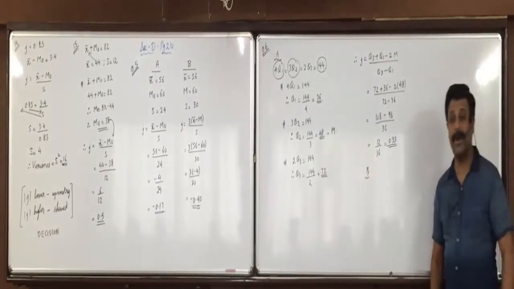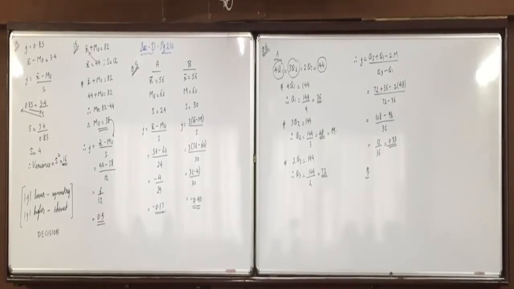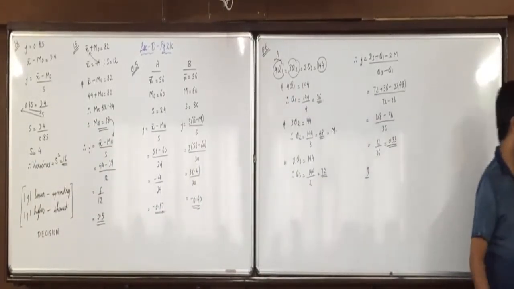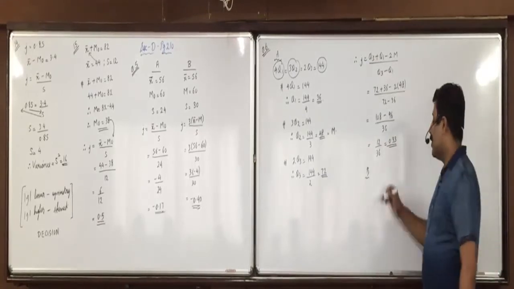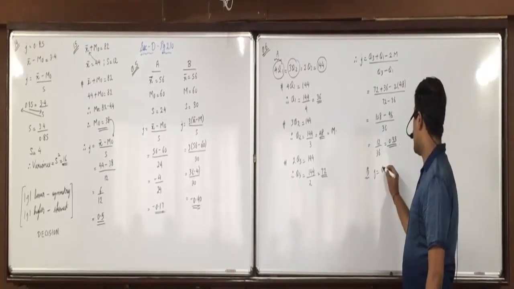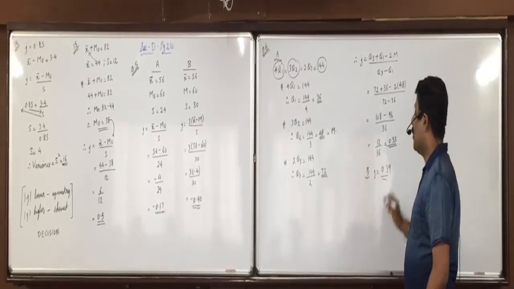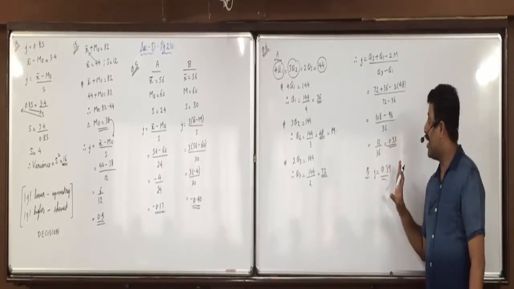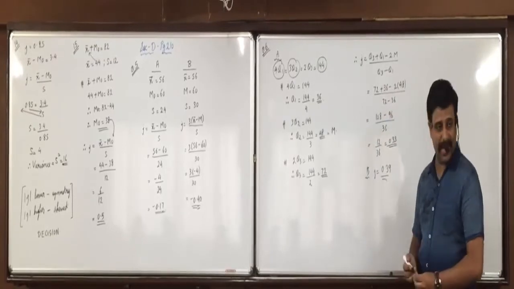Direct formula is to be applied. What did you get? J for B? 0.39. Anyone who wants me to show it on the board? Direct formula is to use, the values are given.